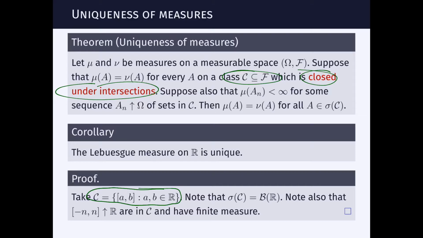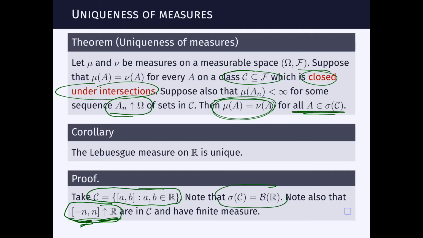Well, it also requires that within this class, we can find an increasing sequence that increases to the whole space. And here it is, intervals that go from -n to n. As we make n larger and larger, this will end up covering the entire real line. And each one of them has a finite length. And therefore, we can conclude that these two measures must be the same for every set on the sigma algebra generated by this collection. Well, the sigma algebra generated by closed intervals is the entire collection of Borel sets, and this concludes the proof of the theorem.